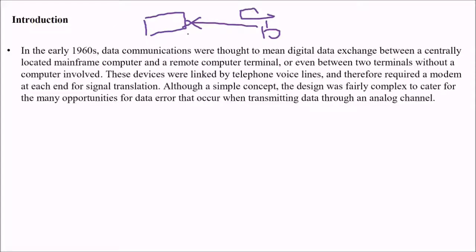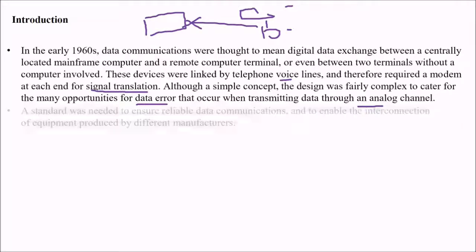These devices are linked by telephone voice lines, and therefore they required a modem at each end for the signal translation. It's a simple concept as it is seen today, but the design was fairly complex to cater for many opportunities for data error that occur when transmitting data through an analog channel.